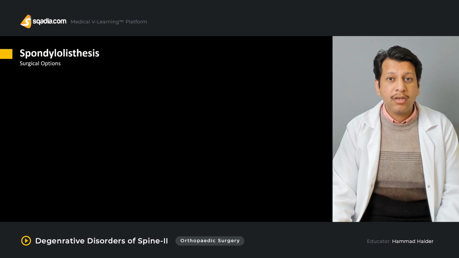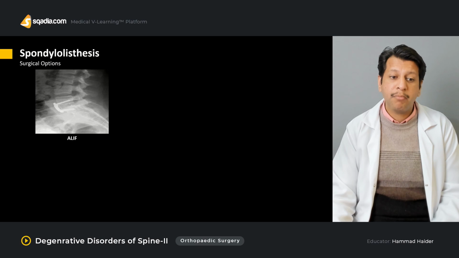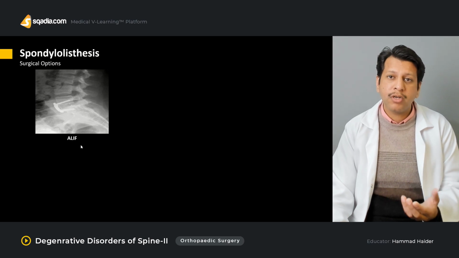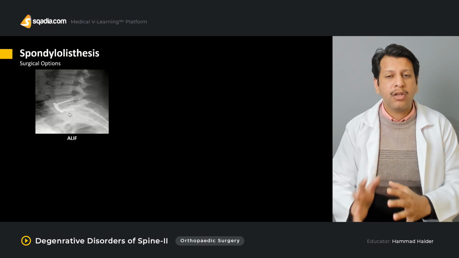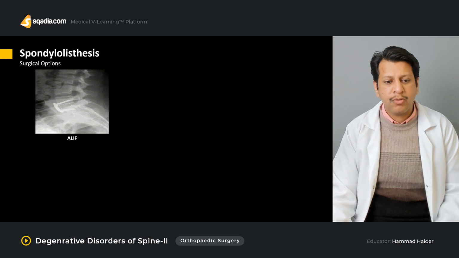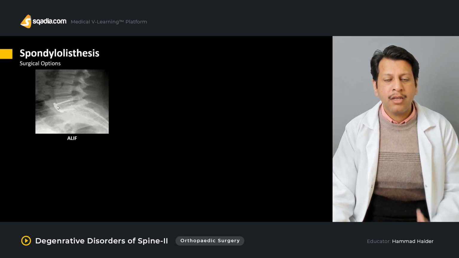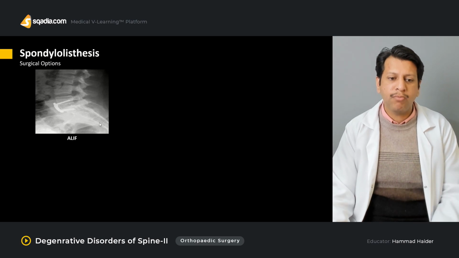What are different surgical options? As I told you, it could be an anterior lumbar interbody fusion as well. Once you have done the fixation, but this resulted in some form of pseudoarthrosis, usually anterior lumbar interbody fusion is reserved for surgical complications such as pseudoarthrosis following the surgery for spondylolisthesis, in which anteriorly a plate has been placed, pegged to the screws, and anteriorly the vertebra is halted so that it does not actually slip forward.